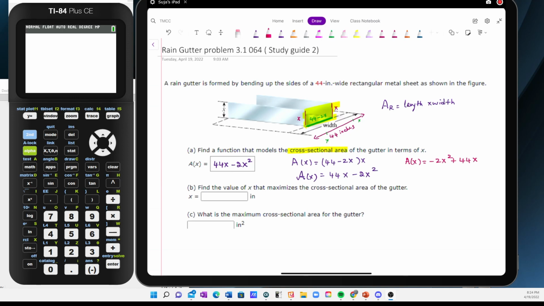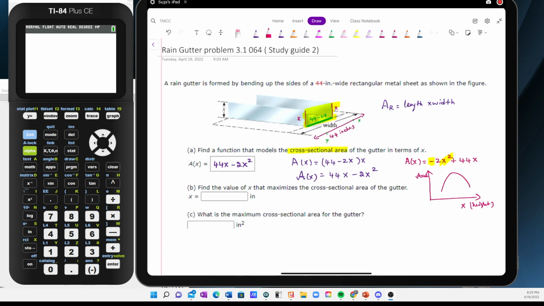So imagine if I graph this, what goes along the x-axis is going to be my x, the height of the rain gutter, and on the y-axis what I will get is the area. Because of its x squared term, it's a parabola, and because of the negative sign, I'm going to see an upside down parabola.